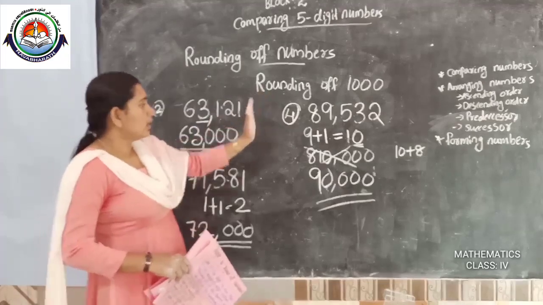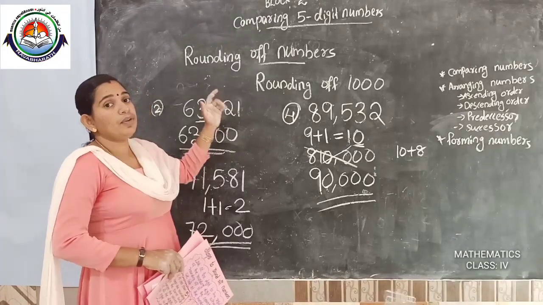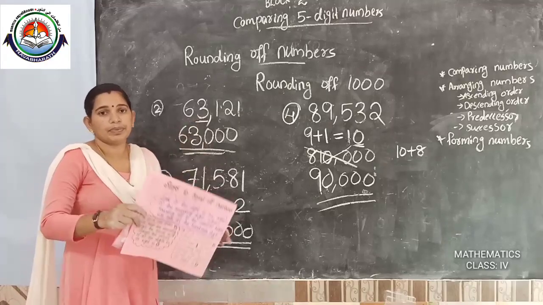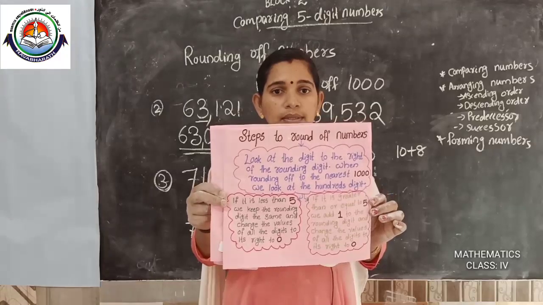Then if the 100 place is less than 5, there is no need of adding 1, the same numbers stay. Okay, this is the steps to round off numbers.